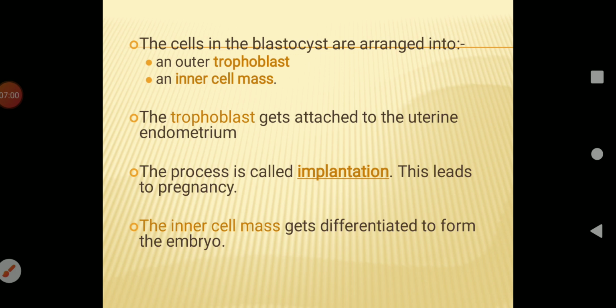By the 6th or 7th day of fertilization, the embryo gets attached deep inside the wall of the uterus. This process is called implantation. This leads to pregnancy. The inner cell mass gets differentiated to form the embryo.